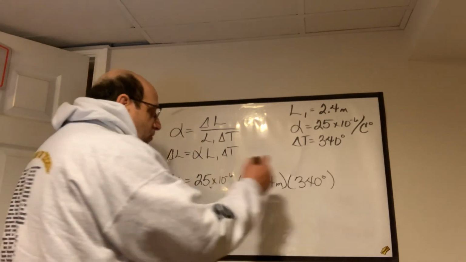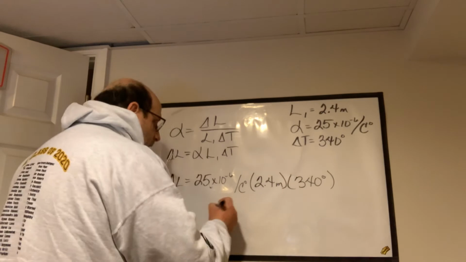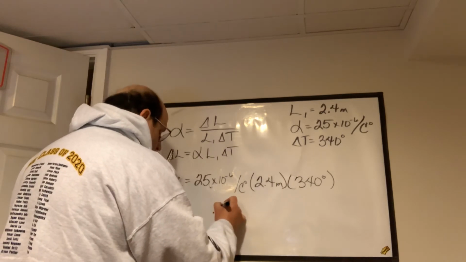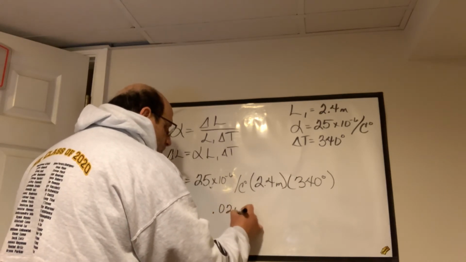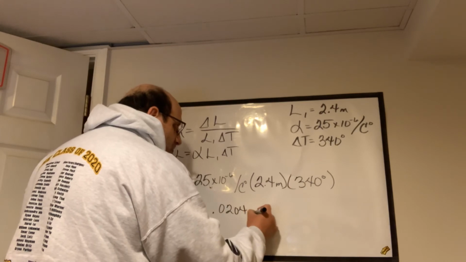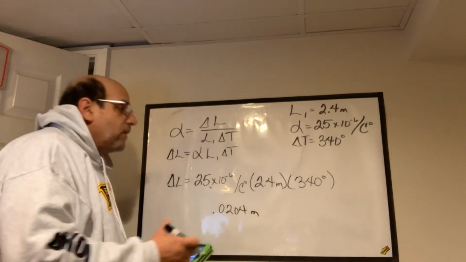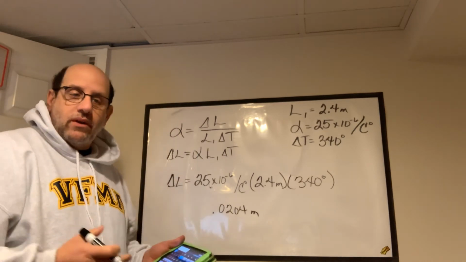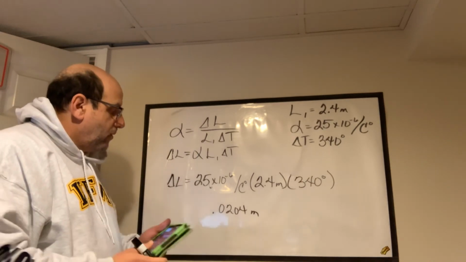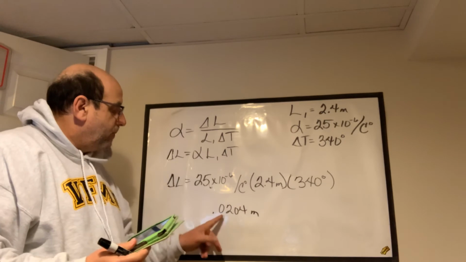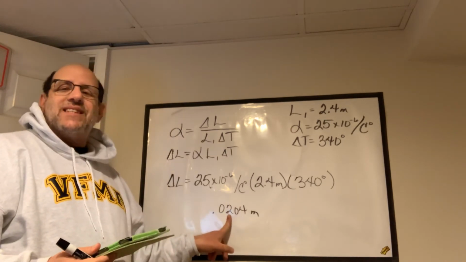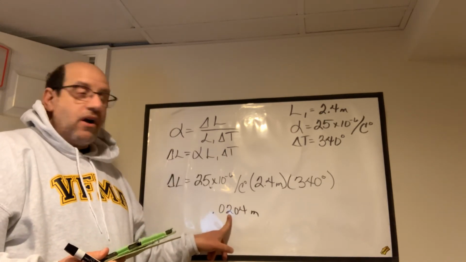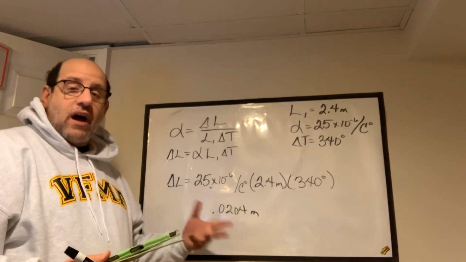When we multiply this whole thing out, it's 0.0204 meters. Wow, if you heat aluminum up 340 degrees higher than it was when we started, you're actually going to get 2 centimeters of change. That's a lot of change.